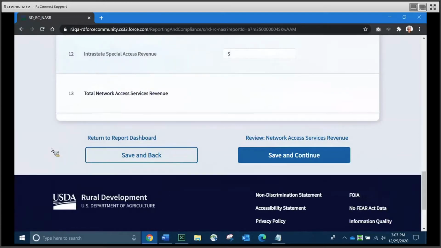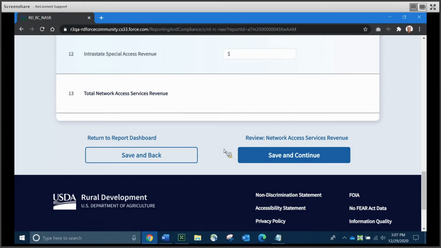Scrolling all the way to the bottom of the schedule, you'll see two more Save buttons. The one on the left is called Save and Back. That's going to return you to your previous screen, in this case, the report dashboard. The other one on the right, called Save and Continue, highlighted in blue, is going to move you to the review page for this report.